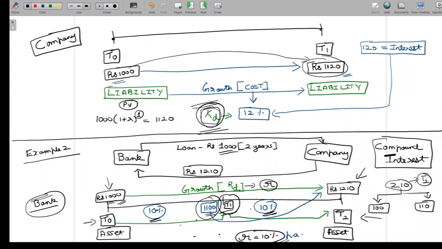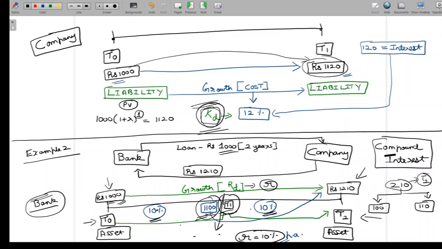So 1000 becomes 1100. Why does it happen? It happens because, let's say at T1 for some reason the debt contract is broken and the company has to repay money to the bank. At T1, what amount should the company pay the bank? It must pay 1100.